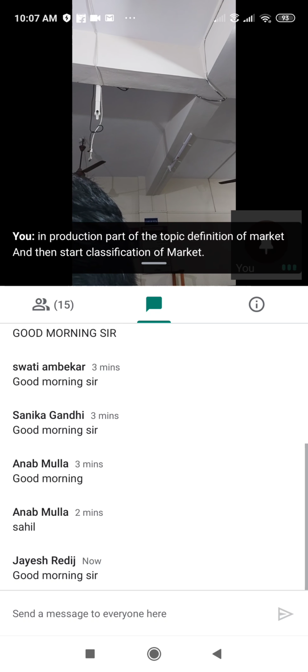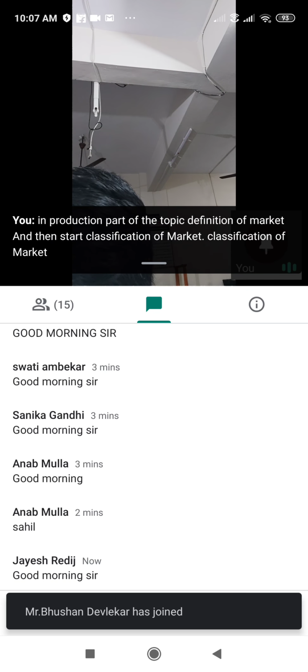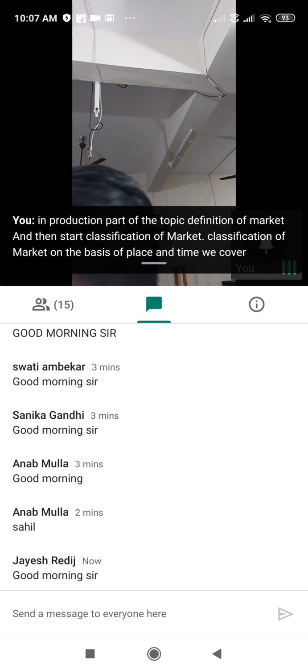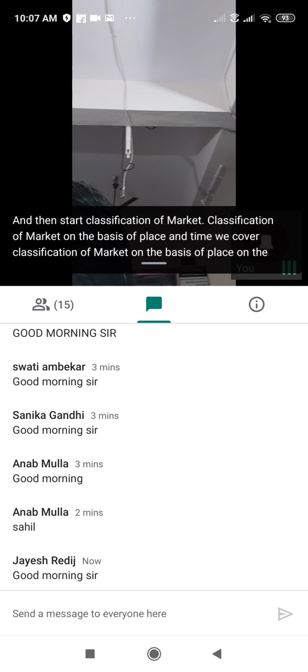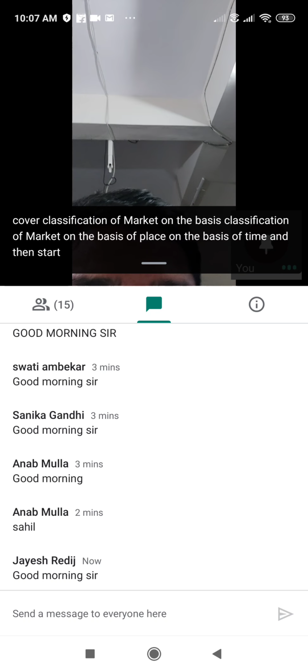We covered classification of market on the basis of place, on the basis of time, and then we started classification of market on the basis of